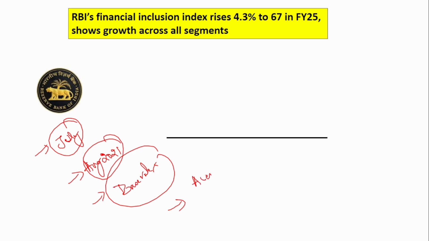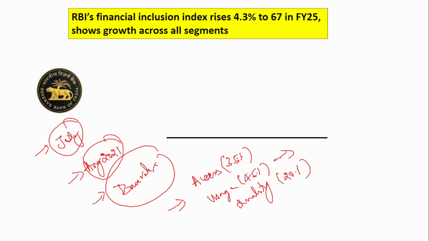One is access, usage, and quality. These are the three parameters of the Financial Inclusion Index. Access has a weightage of 35%, usage 45%, and quality the remaining 20%. So usage has the maximum weightage. These are the main static information that you have to know about financial inclusion.